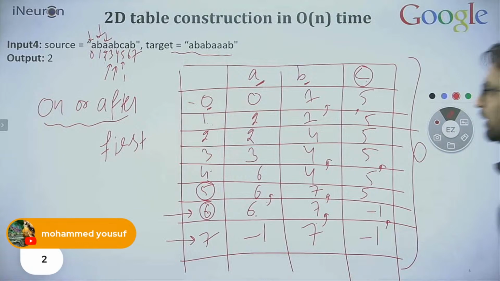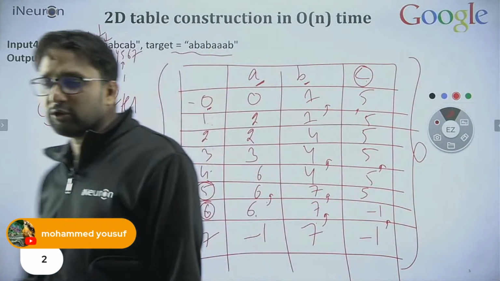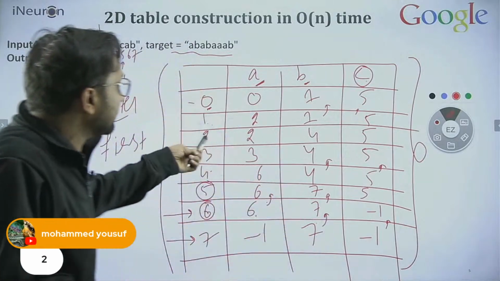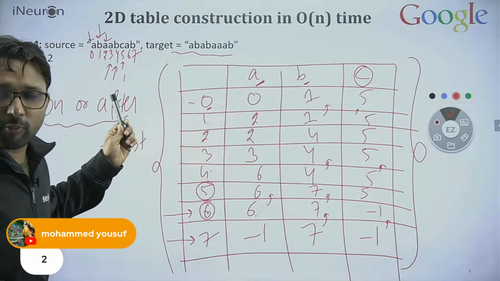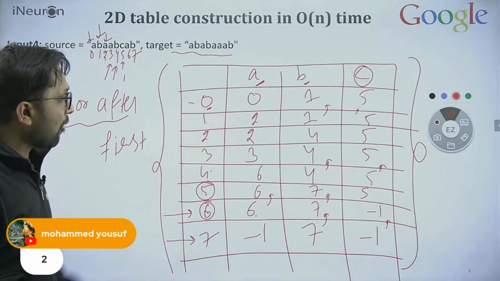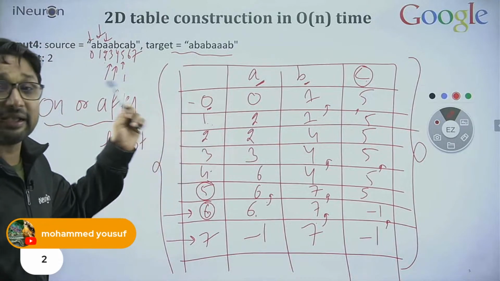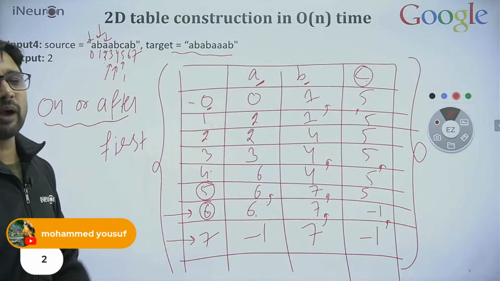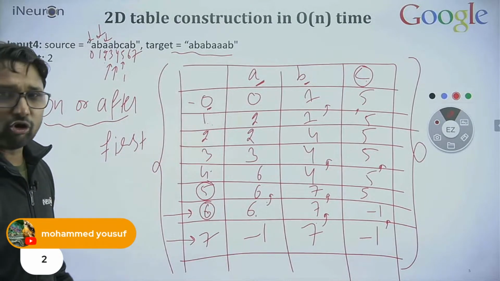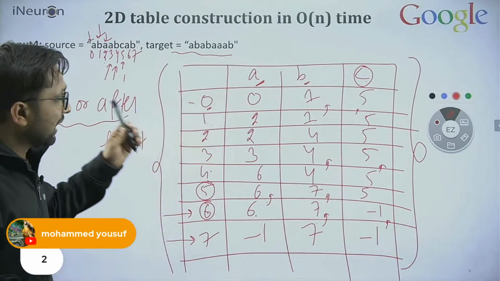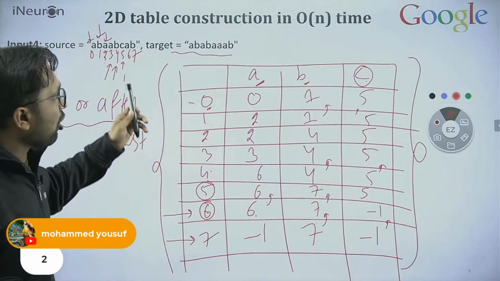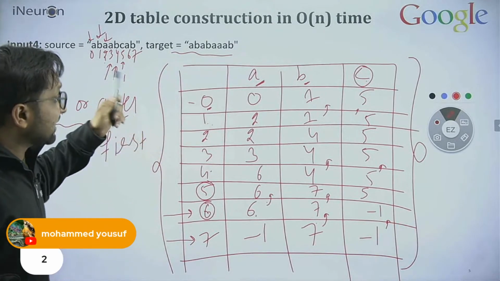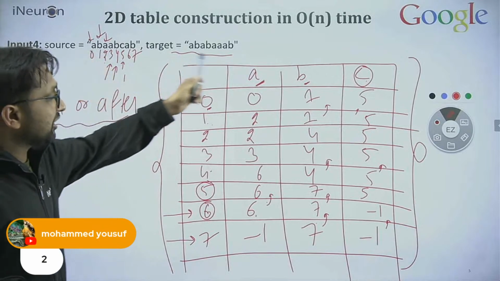So how much time are you taking now to build up this table? Can you please write in the chat box how much time you are taking to build this table? Let's see how many people will reply. If you don't understand, you can write that also. Your questions are very, very important, not only for you, but for other people also. Any question, please write in the comment section. Otherwise, write +1 or also reply what is the time complexity to build this table.